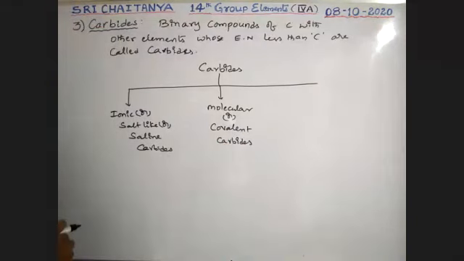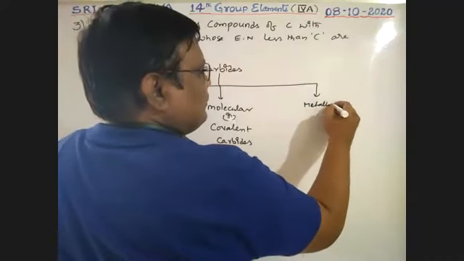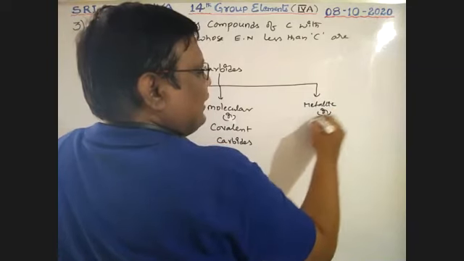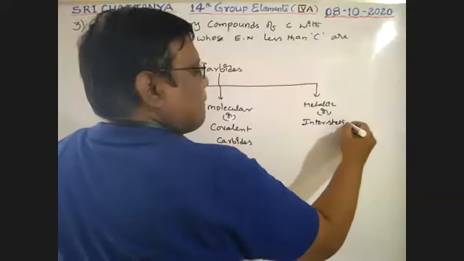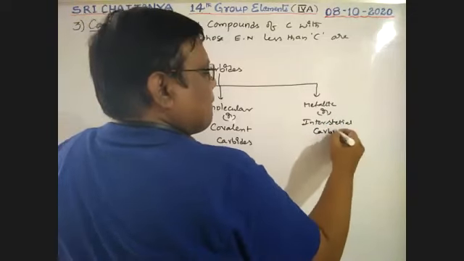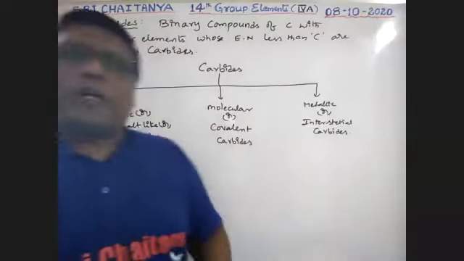Next, metallic carbides or interstitial carbides. So these are the three types of carbides, just like hydrides.